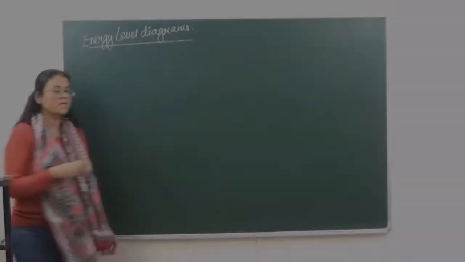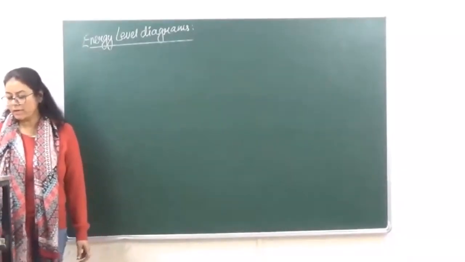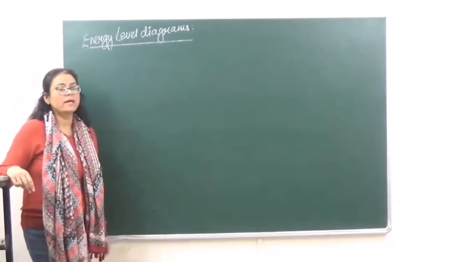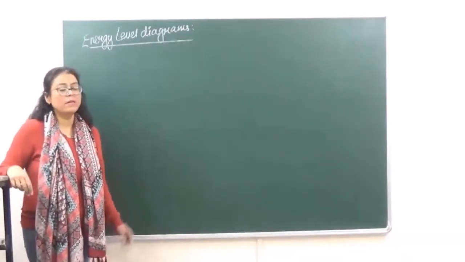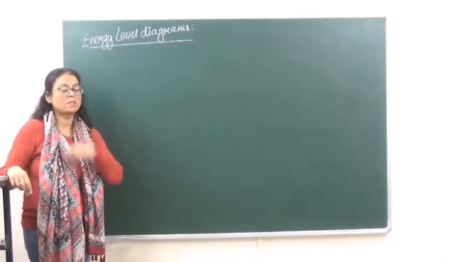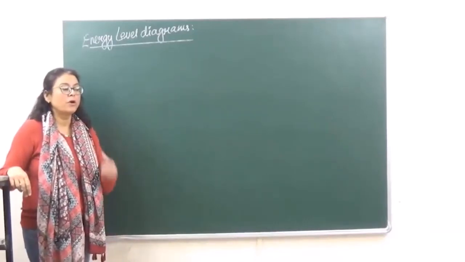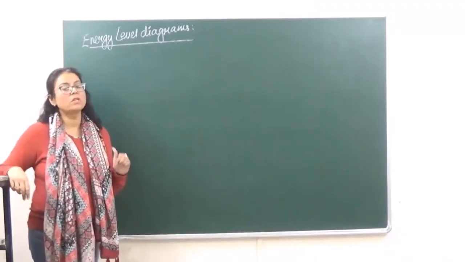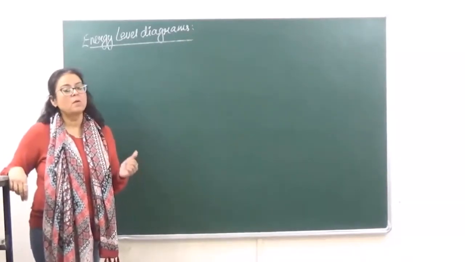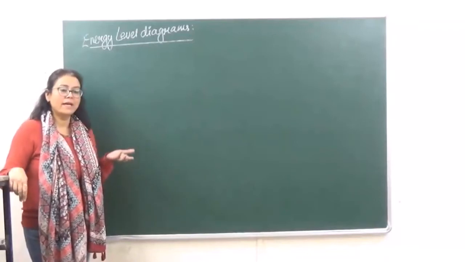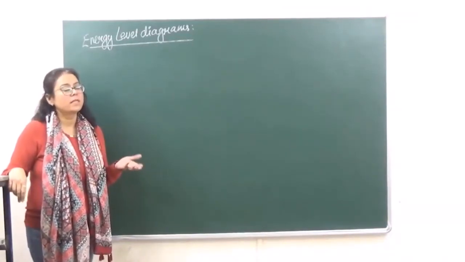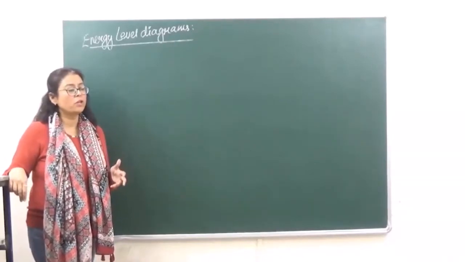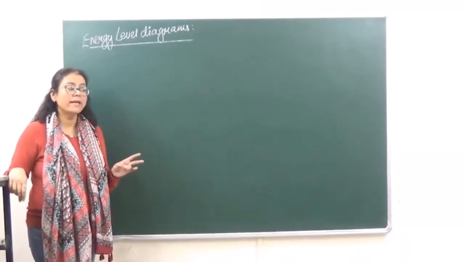Hello, now this is the last topic of this class, energy level diagrams for molecular orbitals. Okay, अब जब हम लोग energy level diagrams करेंगे तो stabilities we have already done कि energy level diagram की stabilities किस तरह से होती है. The bonding orbitals are at lower energy levels than the atomic orbitals, so they are going to be more stable, while the anti-bonding orbitals are at a higher energy level than the atomic orbitals, so they are going to be less stable. Okay. Now we have two types of molecular orbitals, one is bonding and one is anti-bonding.